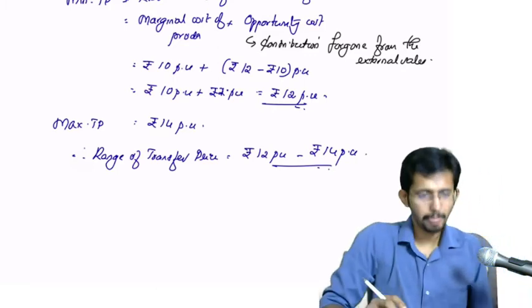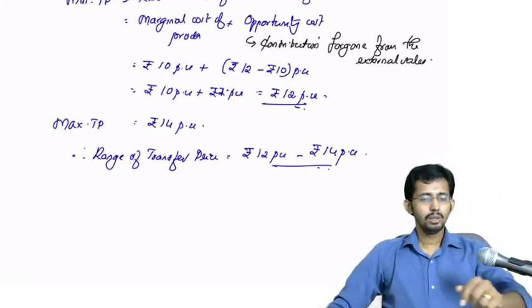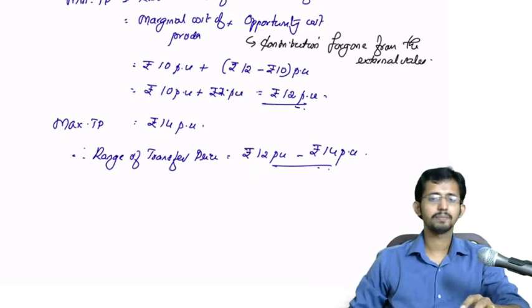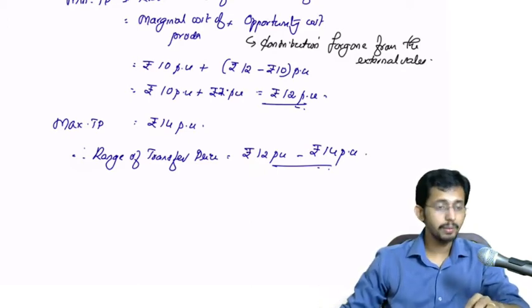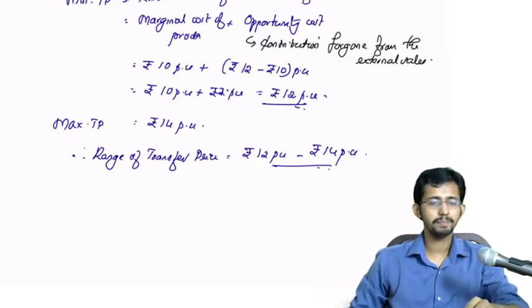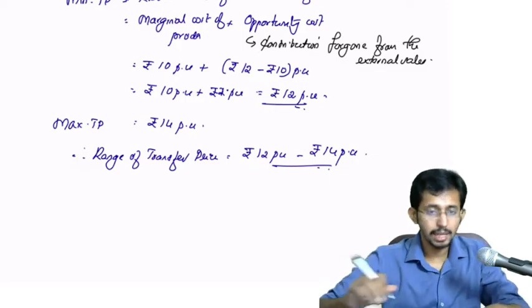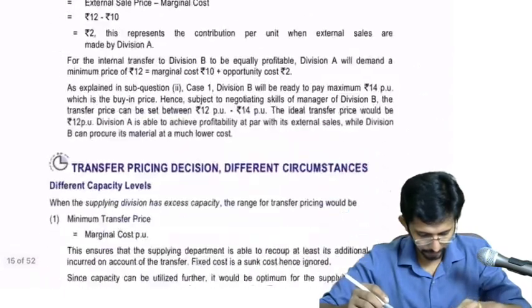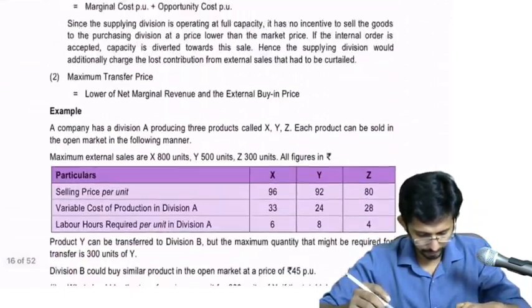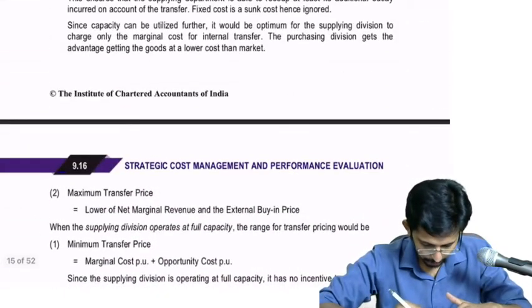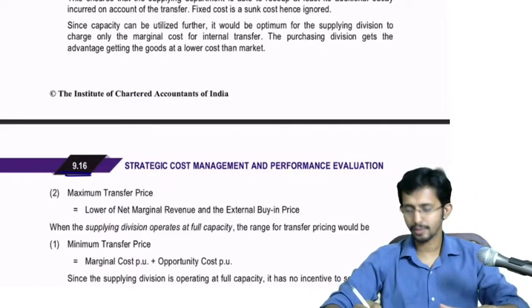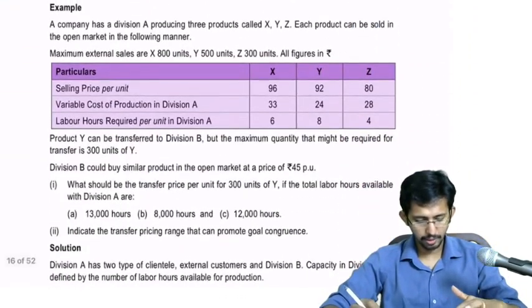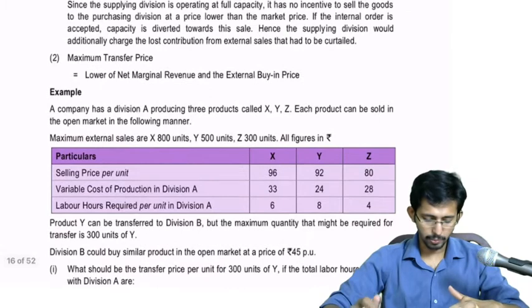Is it clear? Yes. So that is the question given. Now going further, we have one more example in page number 9.16. Take the example on page number 9.16.